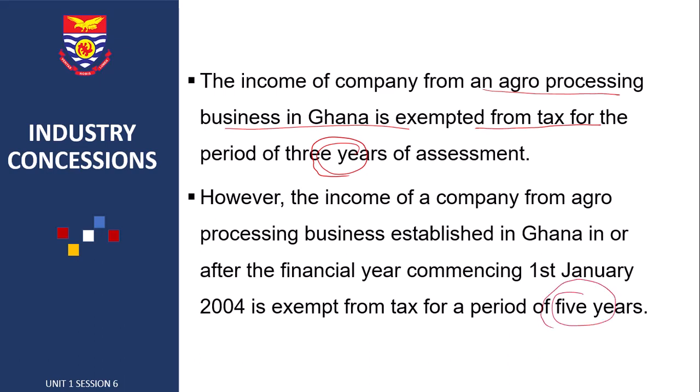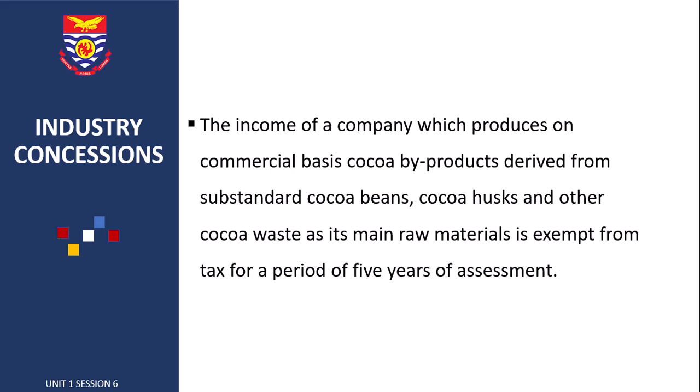So if you were established before 2004, your concessionary period is 3 years, and if you were established after 1st January 2004, it's exempt for 5 years.